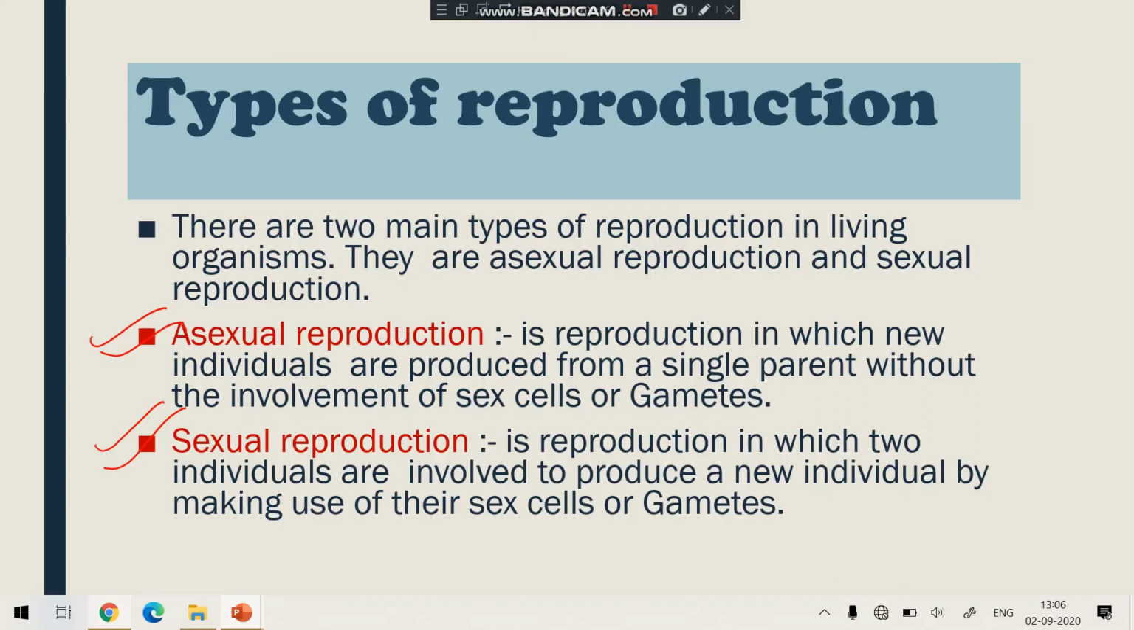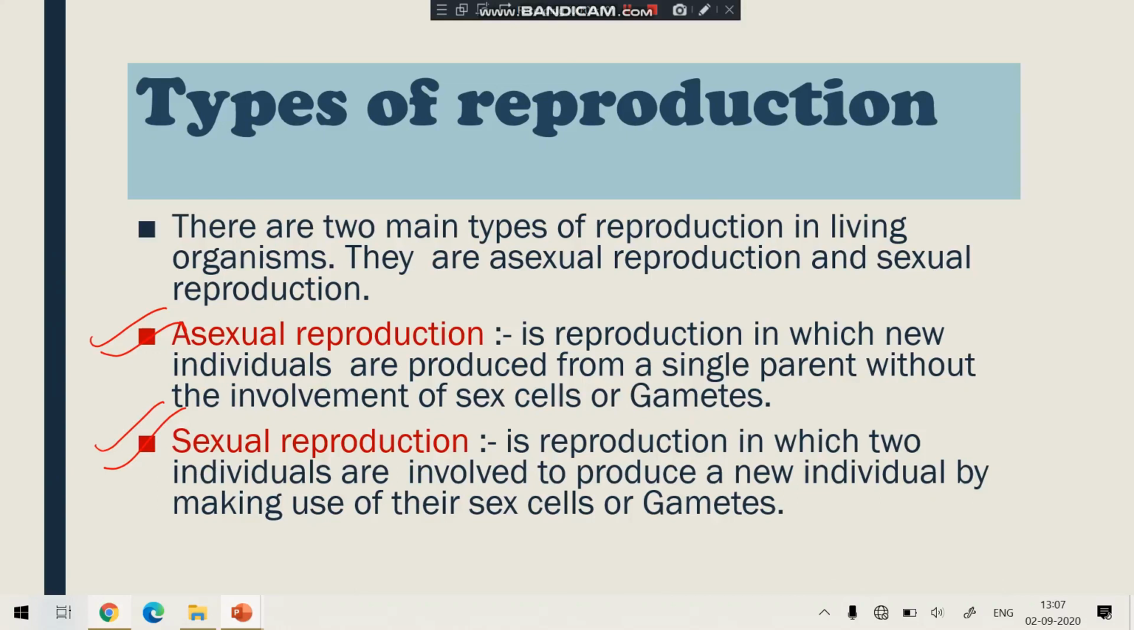So there are two types of reproduction, asexual reproduction and sexual reproduction. What is asexual reproduction? A type of reproduction in which new individuals are produced by a single parent. And sexual reproduction, a type of reproduction in which two individuals are involved to produce a new individual. Okay. And what is another difference in asexual and sexual reproduction? In asexual reproduction, the involvement of the sex cells is not there, means no gametes are formed. In sexual reproduction, the gametes are formed.